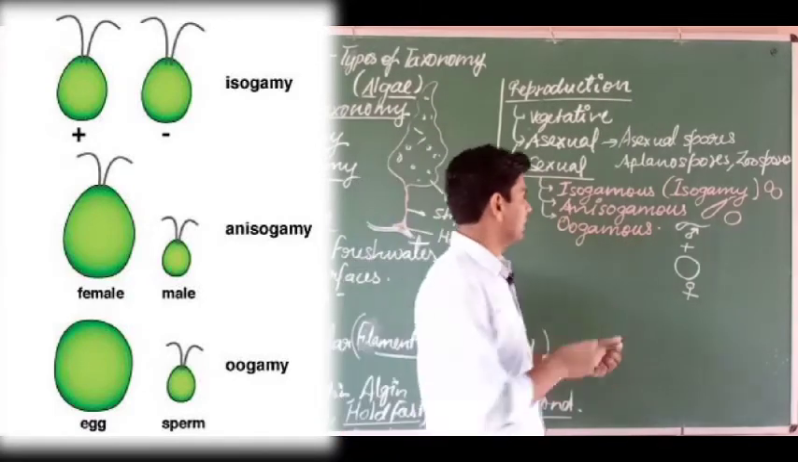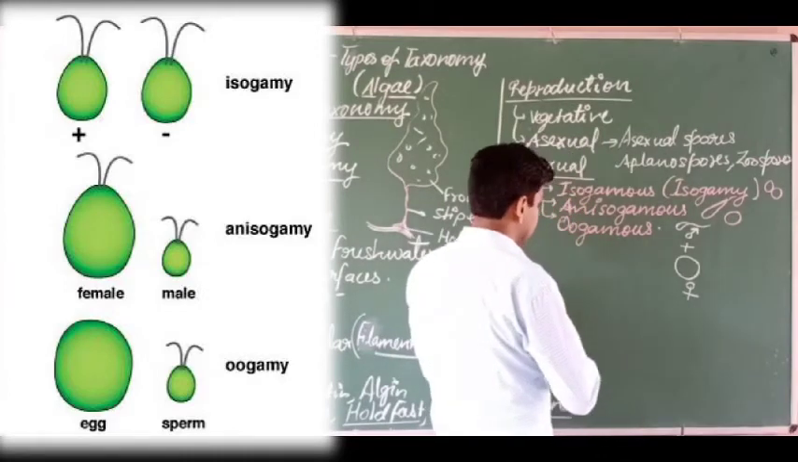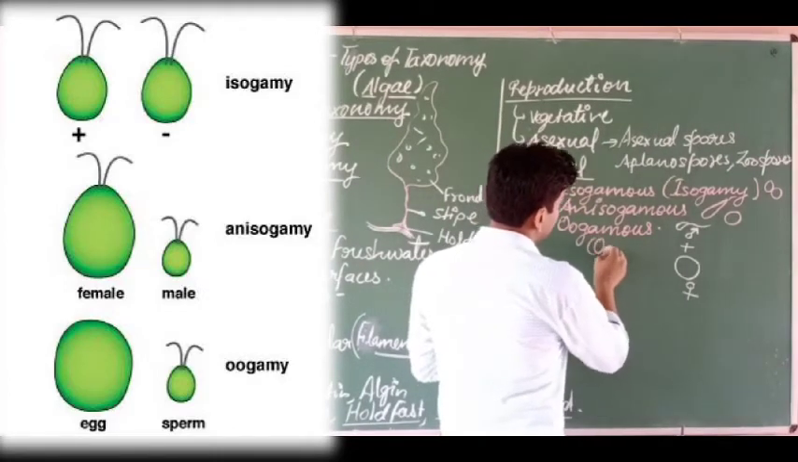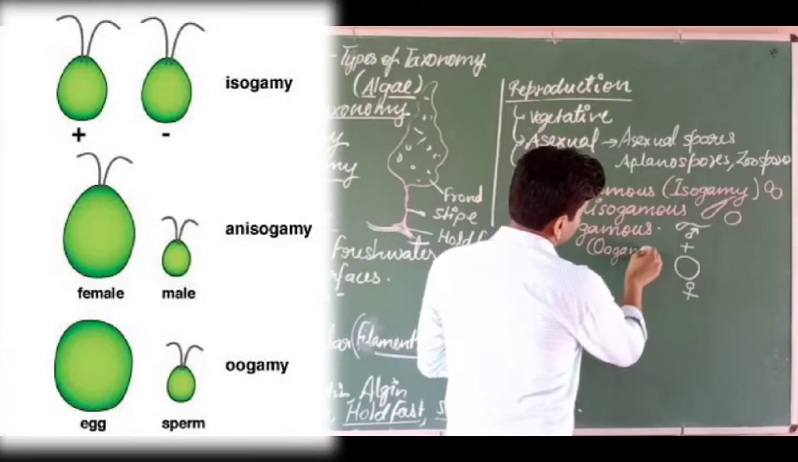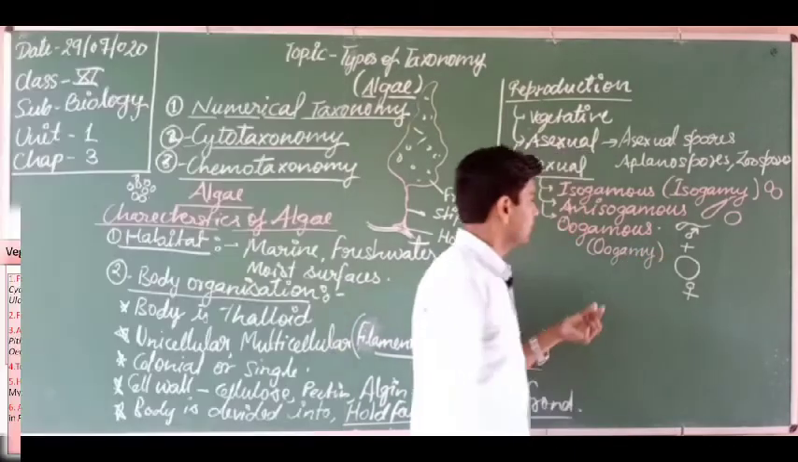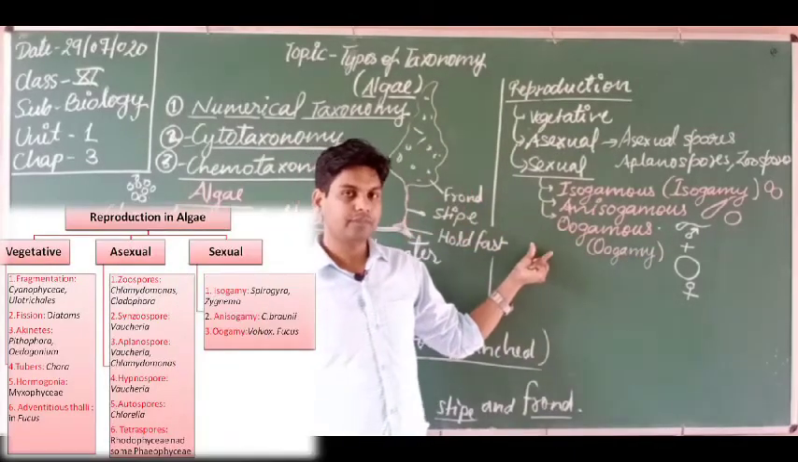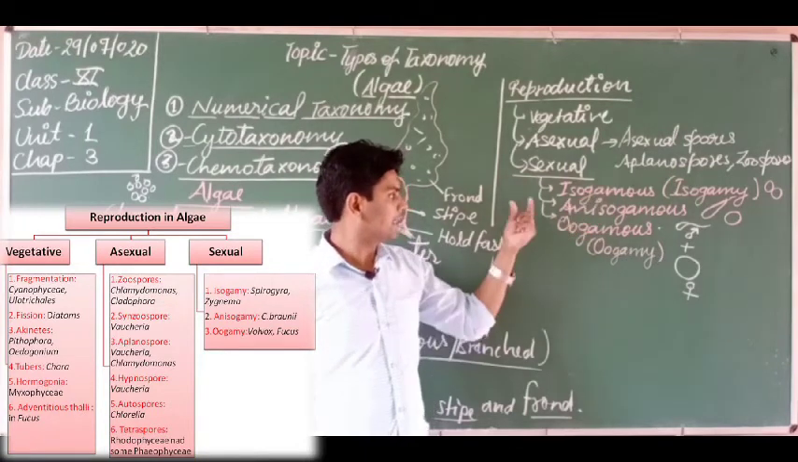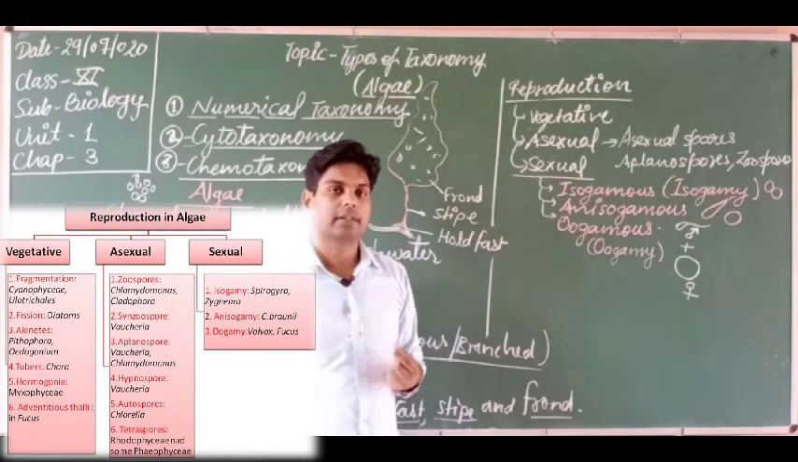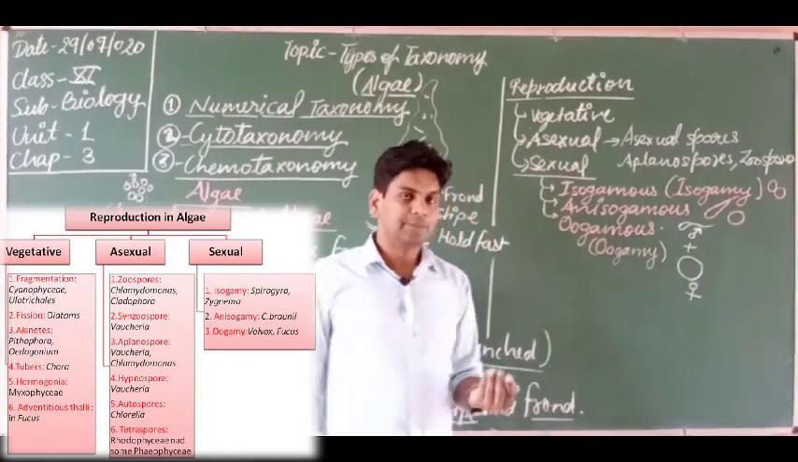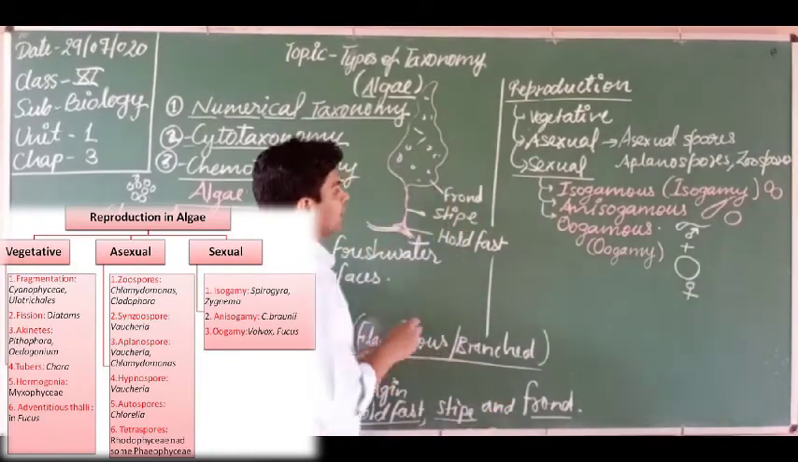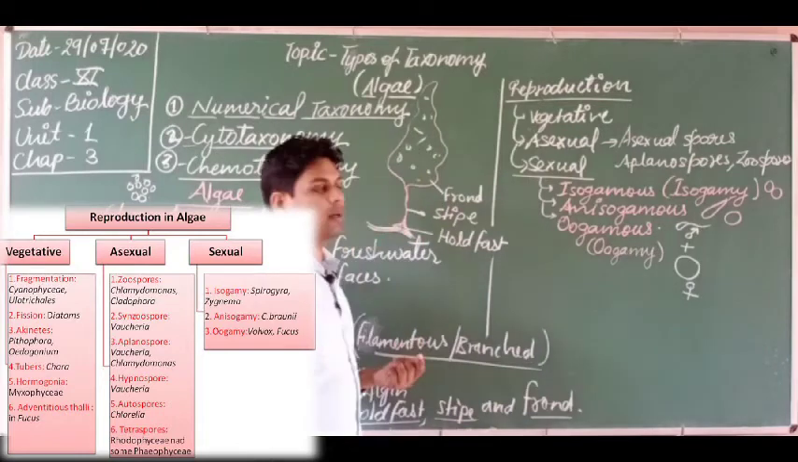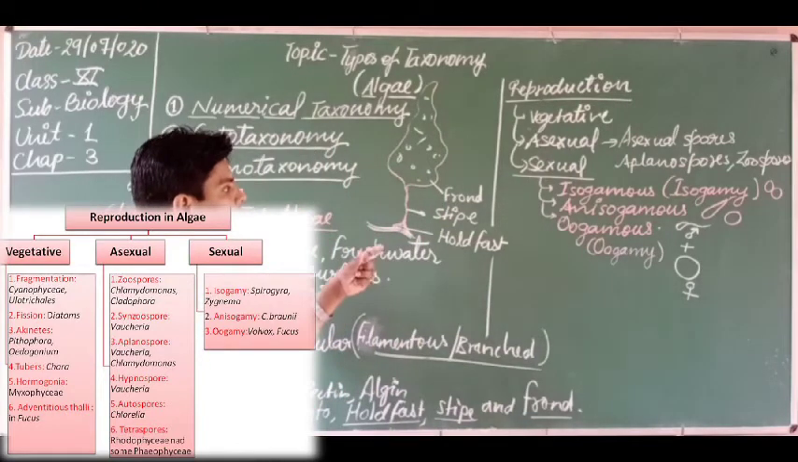Okay, and the process of fusion is known as what? Oogamy. Got it? So this is oogamy. This is anisogamy. This is isogamy. So these are three ways to reproduce algae. Okay. Next. So these are the methods of reproduction in algae.